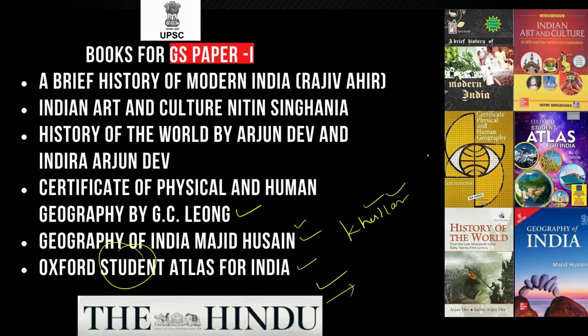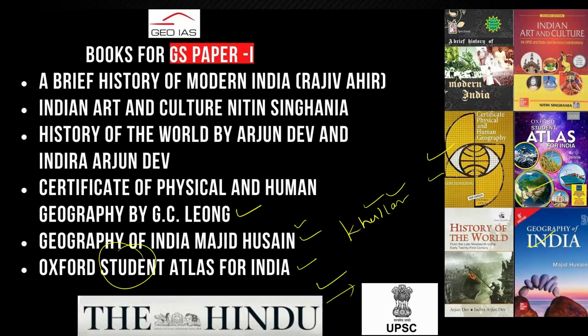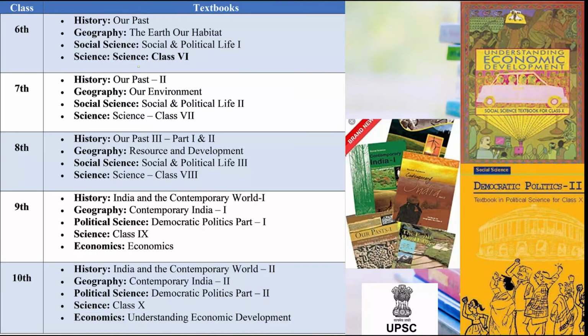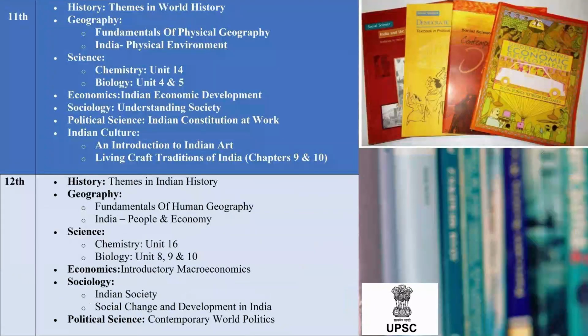And this is Certificate of Physical Geography. Now ये black हो गया, and this one Geography of India, ठीक है ना, and this Atlas, ठीक है. These 3 books you will have to buy. For the NCERT part, you can start from class 11th NCERT. These 2 parts are the Bible of the NCERT.